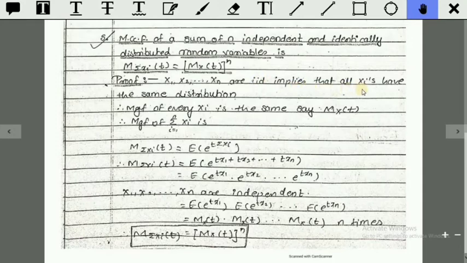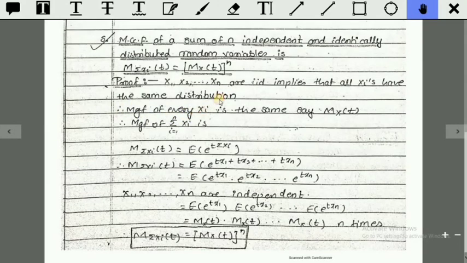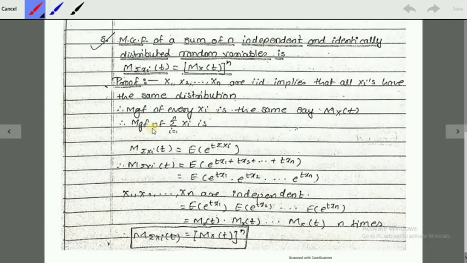That implies that all xi's have the same distribution. Therefore, the MGF of every xi is the same as M_x(t). Now, this is the same for all x here.